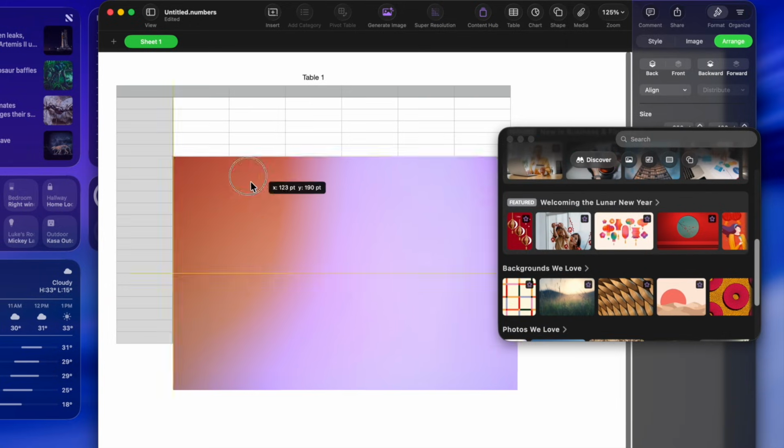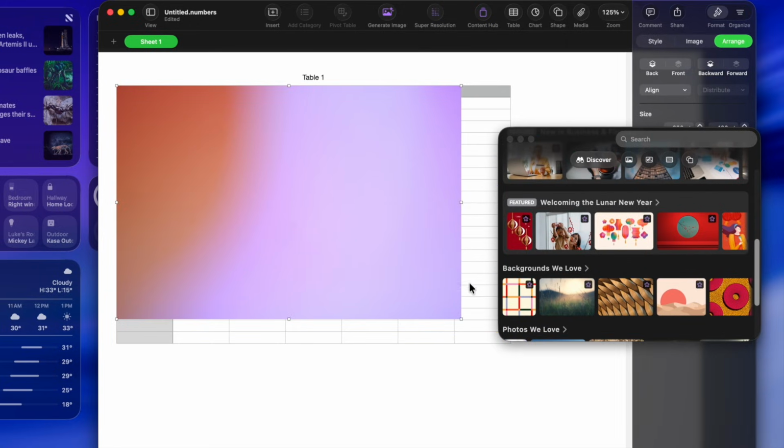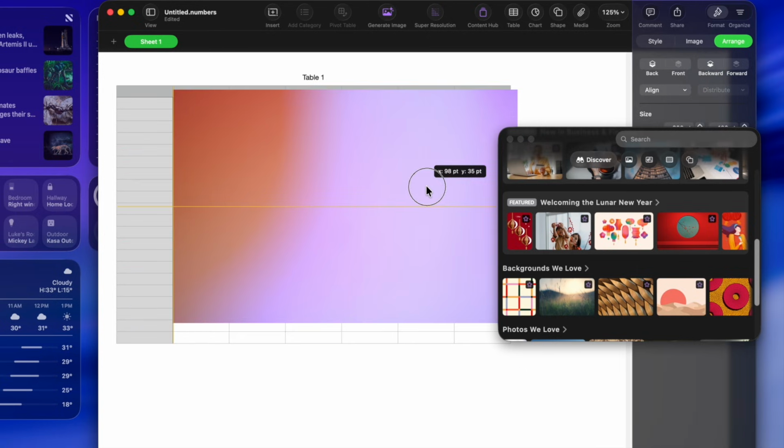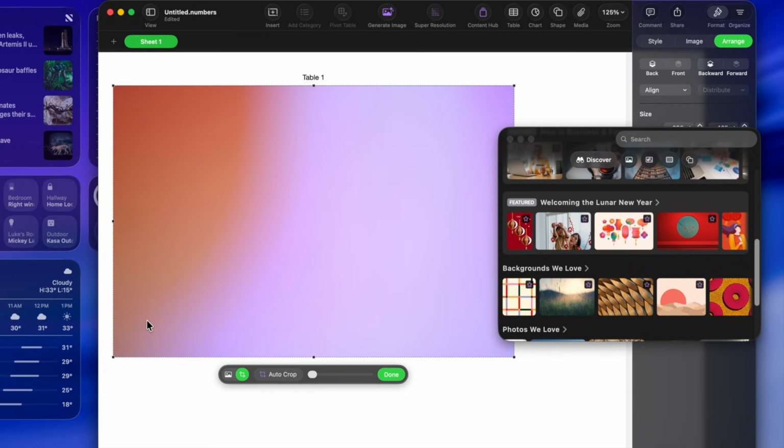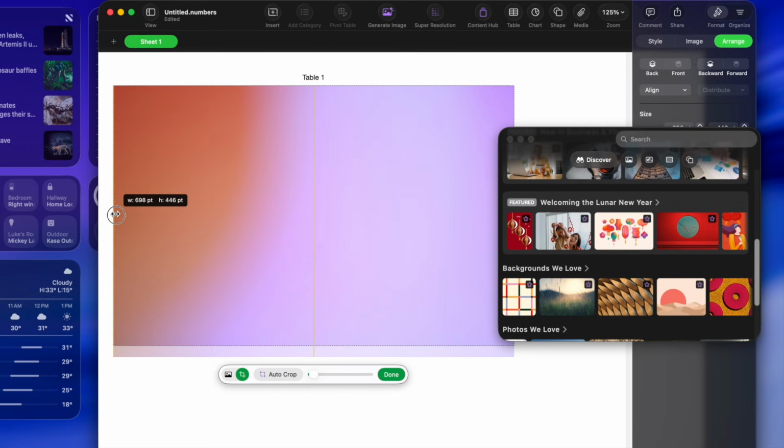But the idea of this is, well, what if I wanted to take this table and maybe put this little background on it? Well, you could do stuff like that. So you can stretch it out, and then I could just double click on it, and then I have the ability to crop it. So I'll go ahead and just kind of match it to the table here.